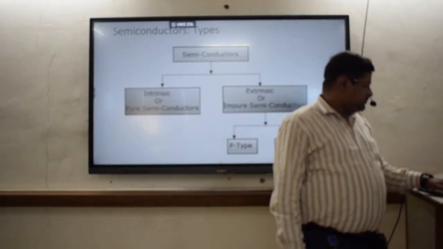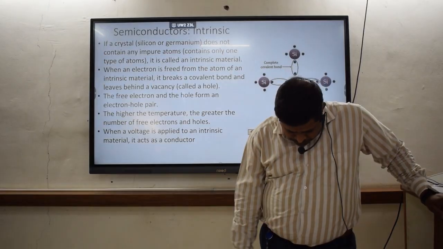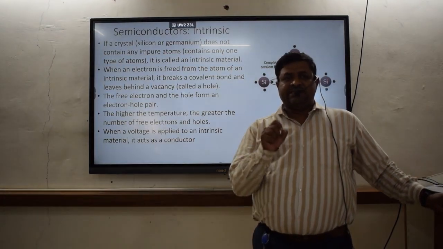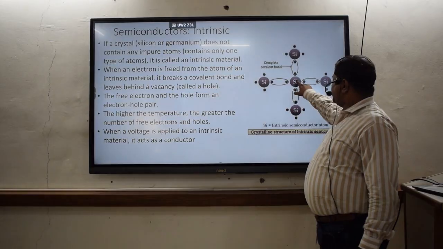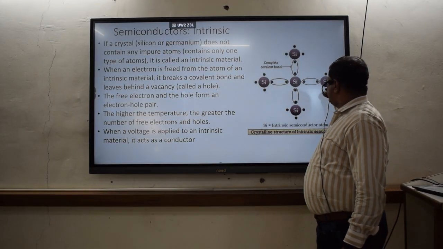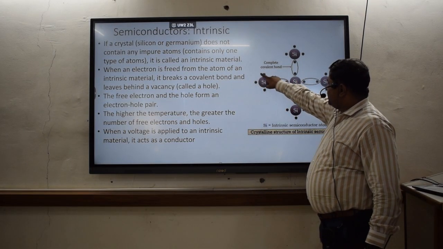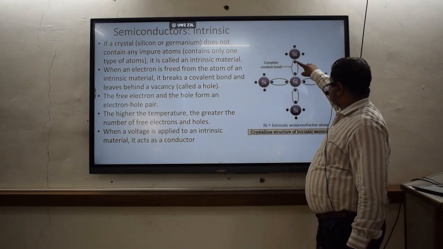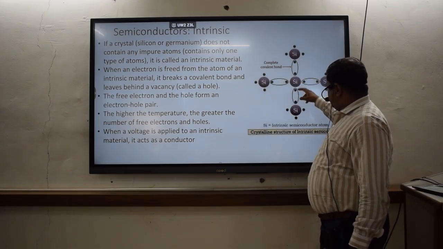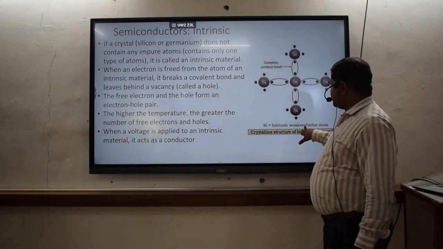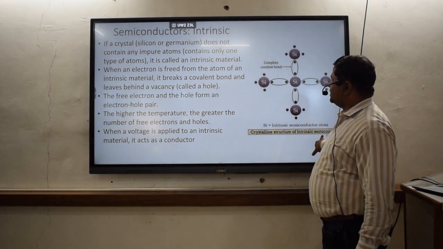So first of all we will see what is intrinsic. Basically it is pure. Here you can see that a silicon semiconductor material is shown. There are 5 atoms of silicon, and every atom has 4 electrons in the outer area. This is the crystalline structure of an intrinsic semiconductor.